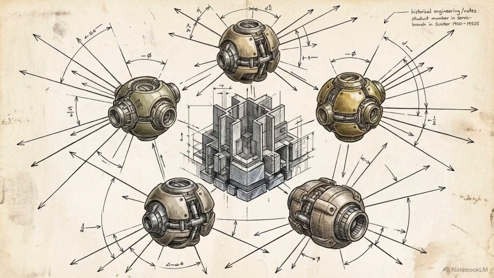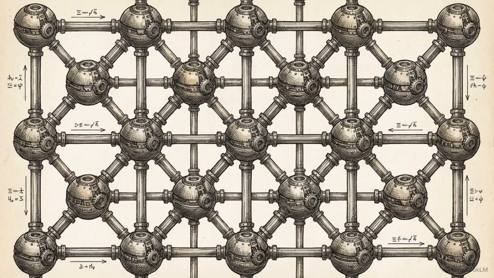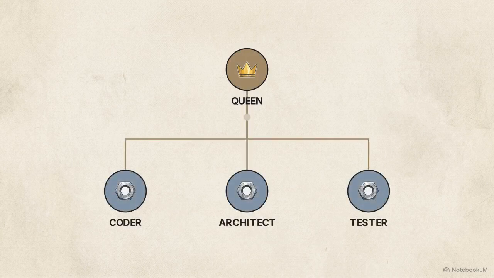When tasks are complex enough to require multiple specialized agents working in parallel, the system introduces a new vulnerability, multi-agent goal drift, where autonomous agents diverge from the core architectural specification. Ruflo solves this by treating AI agents strictly as nodes in a distributed computing network. This diagram outlines the hive mind topology. A central strategic queen node directs specialized worker nodes, coders, testers, architects, managing their execution on strict parameters.